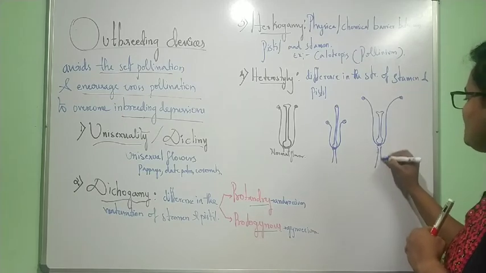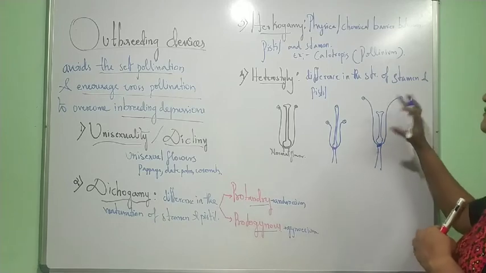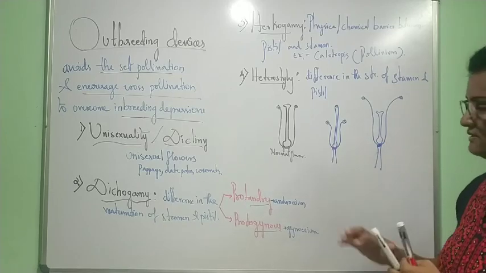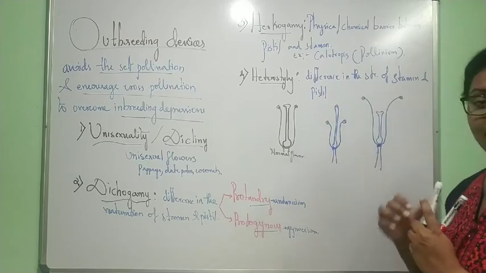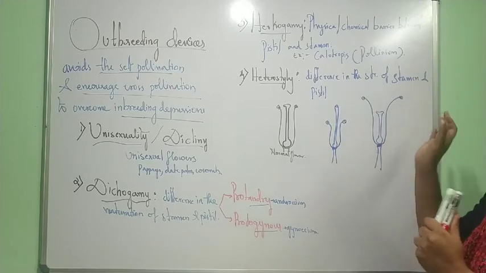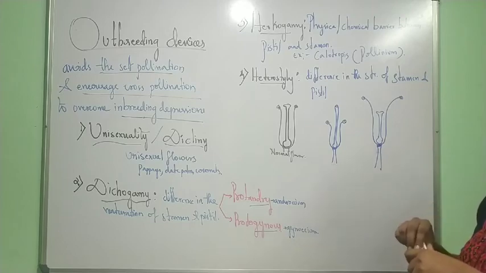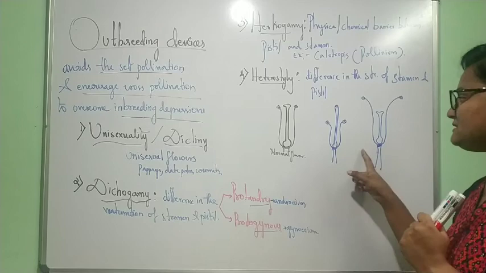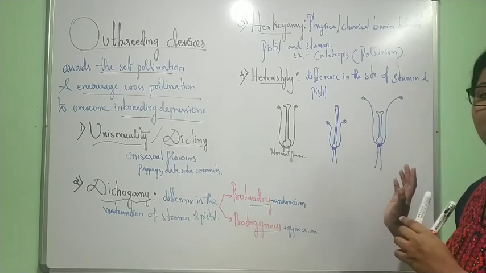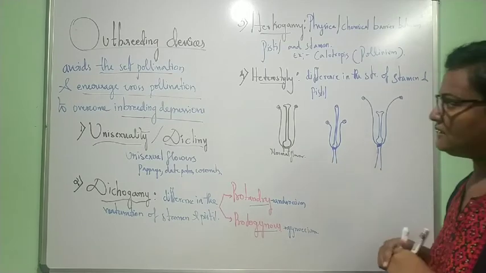Because of the different morphological arrangement of stamen and pistil, they can avoid self-pollination. This is what we call heterostyly.